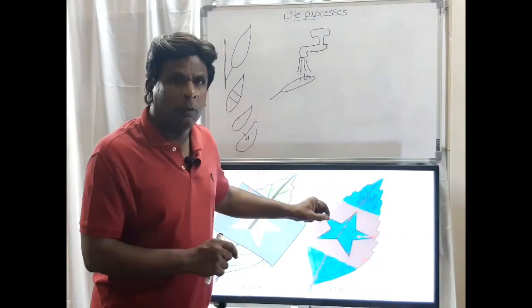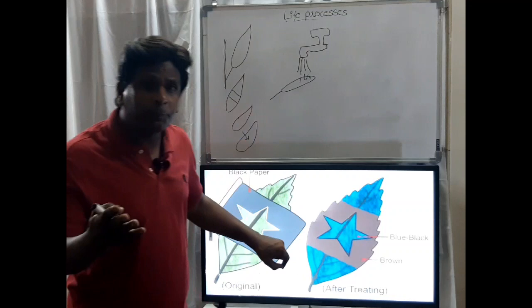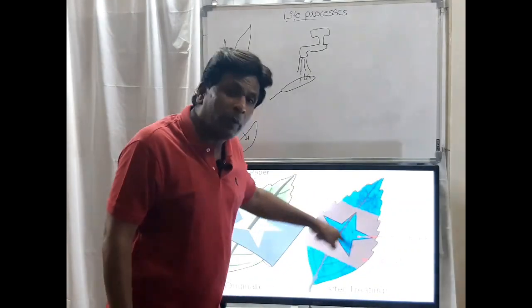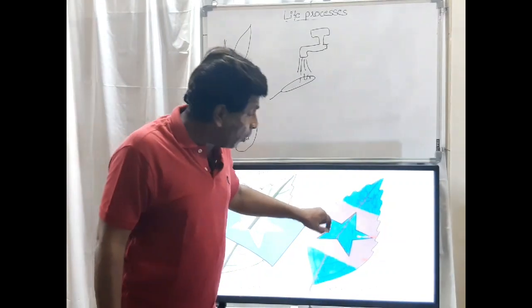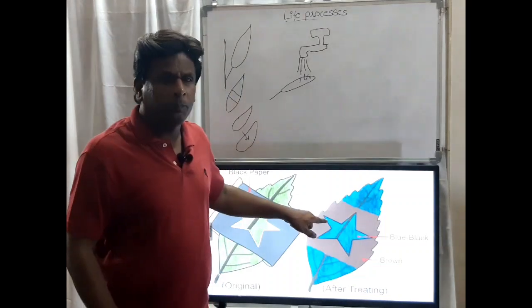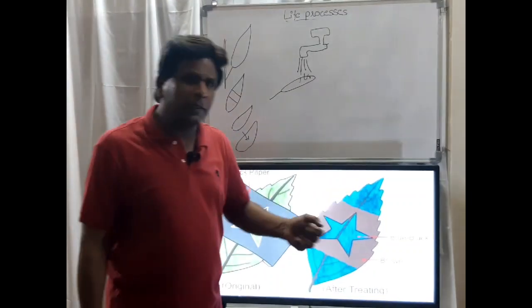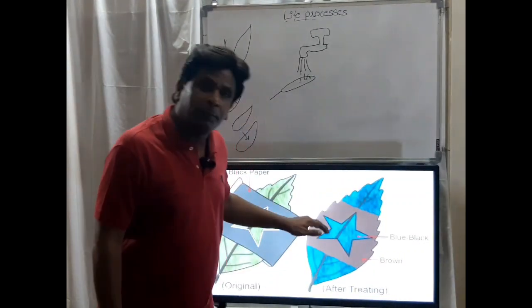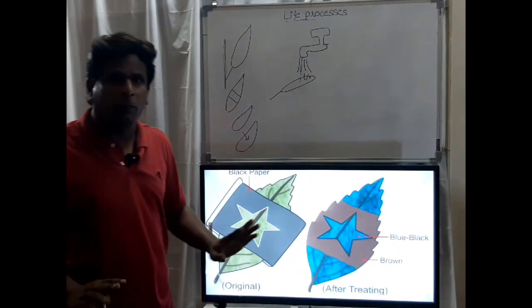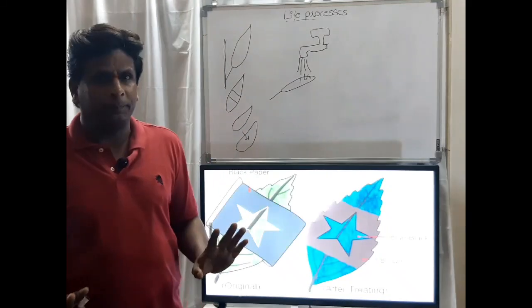This is the uncovered portion, where the sun rays reached, so photosynthesis has happened, starch has been prepared and the color has changed. In the covered portion there is no starch, because of that it has become only brown, not blue-black.